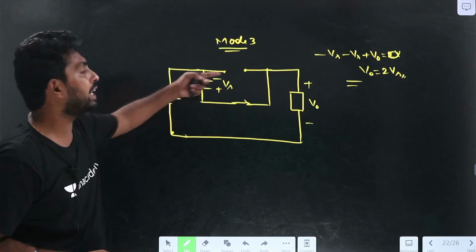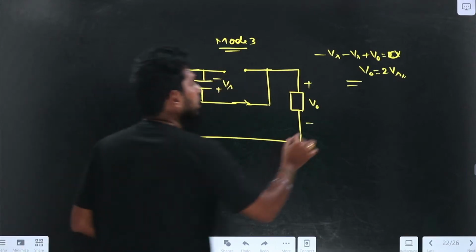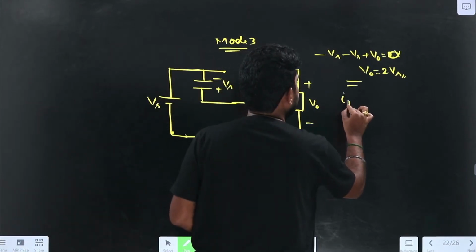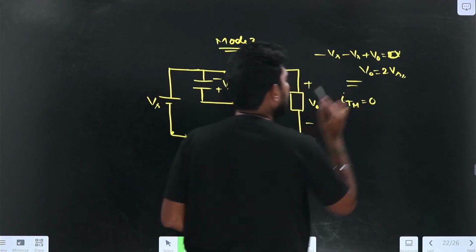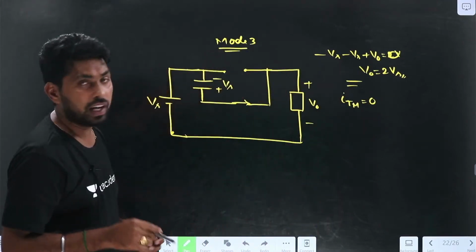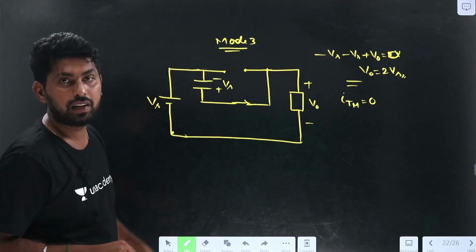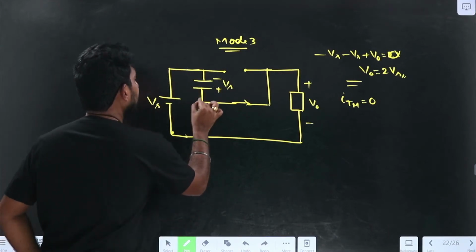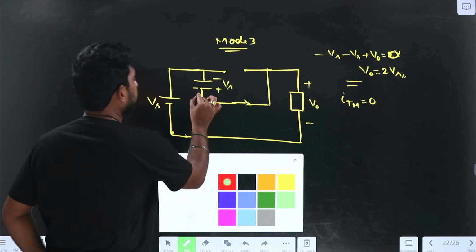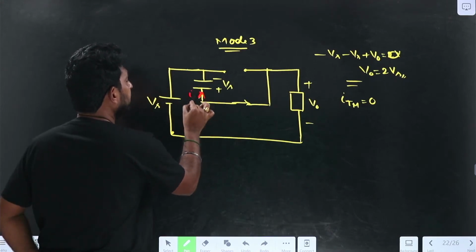So what is the main thyristor current? The main thyristor current equal to 0. Now, what is the capacitor current? We are assuming that if the capacitor current is in this direction, it is positive. The reference direction we have taken is in this direction.